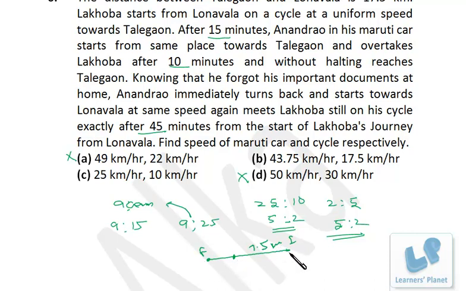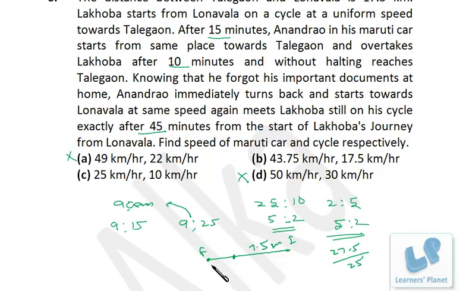And the other guy in the Maruti car, that he might have covered up this complete distance plus this distance. So this complete distance is 17.5 and this distance must be 10, isn't it? Because this distance is 7.5. So this distance is 17.5 and this distance is 10. So the total distance he has covered up is 27.5 with the speed of 25 km, right?